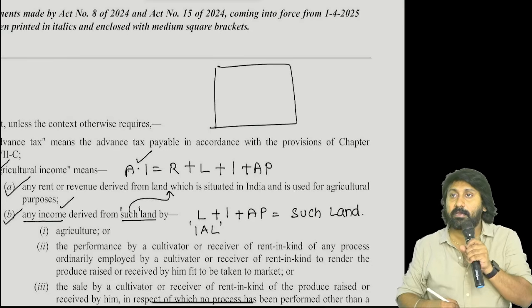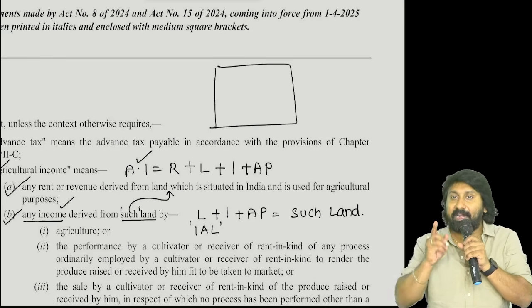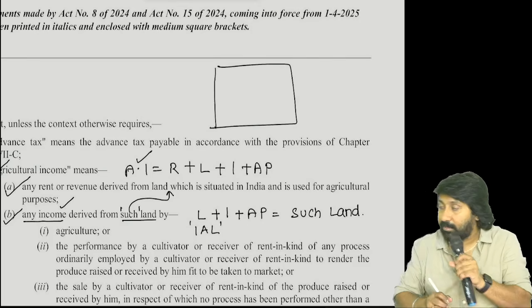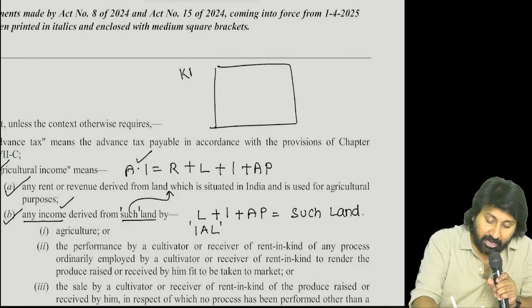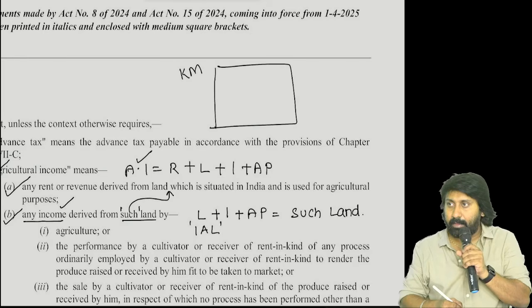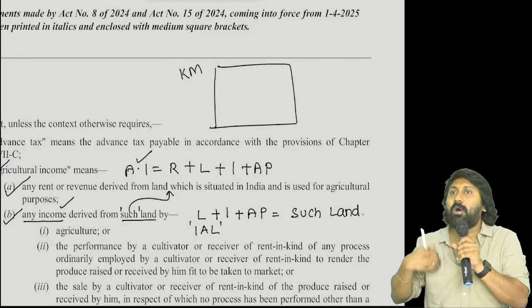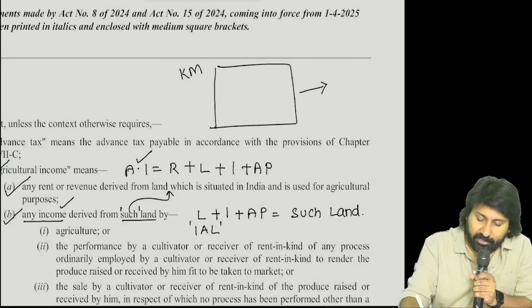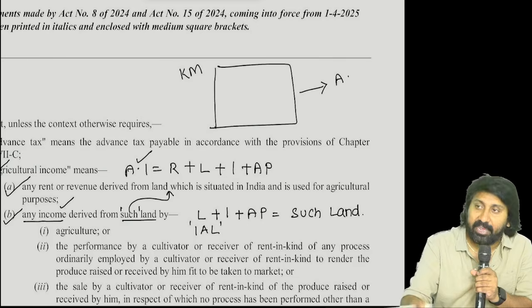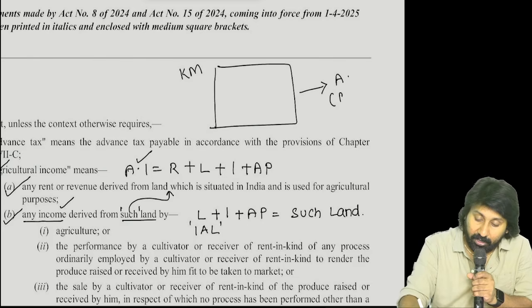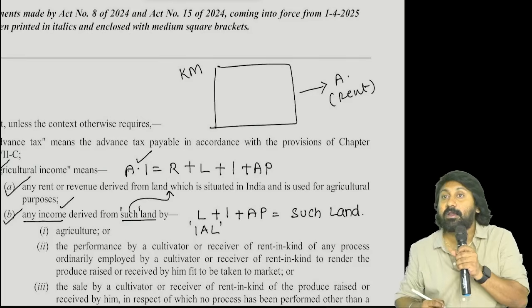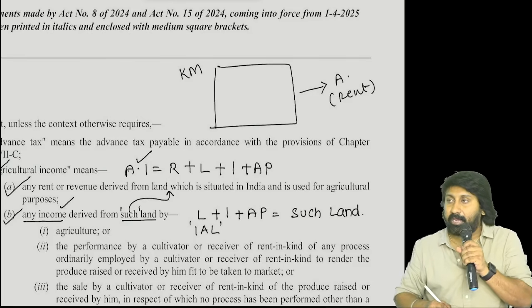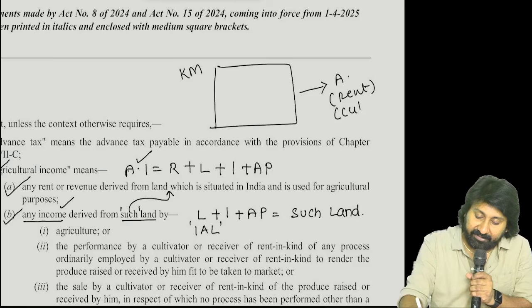What is this? Agricultural land. Which land? This agricultural land belongs to Kaushik Mukesh. Okay? Now what I have done is, listen carefully. I have given this land to Mr. A for rent.